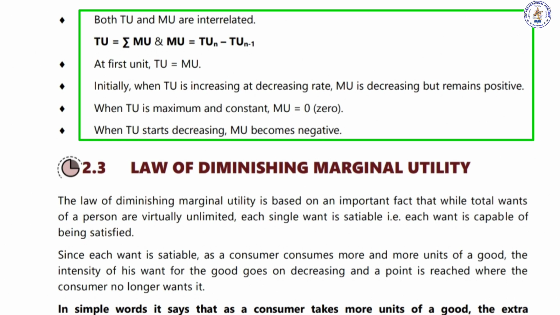As I told you already, total utility is the sum of the marginal utilities, whereas marginal utility is the difference between the last unit and the next additional unit. Here we saw that it becomes less and less and started decreasing when he gets the 6th unit. When he goes for the 6th unit, his total utility even starts decreasing and the marginal utility becomes negative. This is because of the law of diminishing marginal utility.